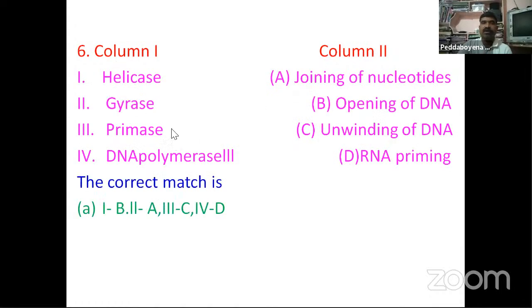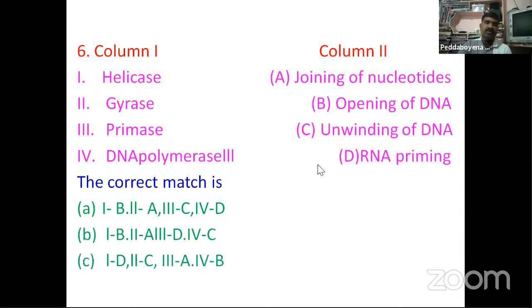column 1, column 2: helicase, gyrase, primase, DNA polymerase 3. And here: joining of nucleotides, opening of DNA, unwinding of DNA, RNA priming. So clearly, 1A, 1B, second A, third C, fourth D. So here you are observing helicase, already you know.